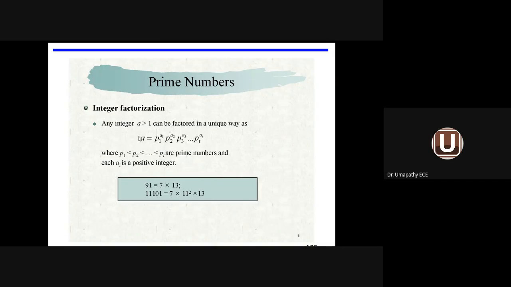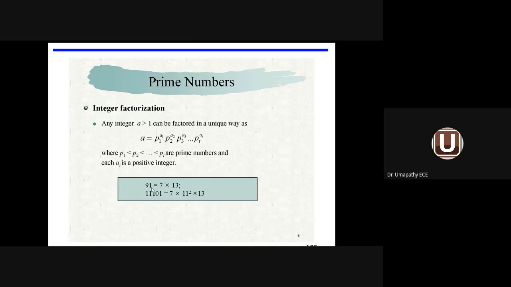So integer factorization: integer a greater than 1, p is nothing but a prime number. Here two variables are given in the expression. a is an integer always greater than 1, p is a prime number. a equals p1 power a1, p2 power a2, p3 power a3, up to pt power at, where p1, p2, up to pt are prime numbers, and ai is a positive integer, i value 1 to t.